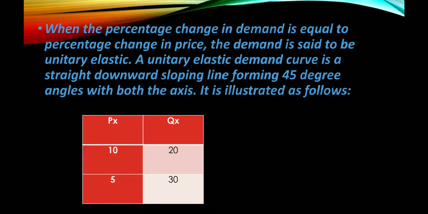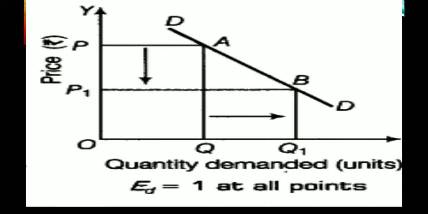Unit elastic demand. When the percentage change in demand is equal to percentage change in price, the demand is said to be unitary elastic. A unitary elastic demand curve is a straight downward sloping line forming 45-degree angles with both the axes. It is illustrated as follows. Here, price changes from 10 to 5. Quantity changes from 20 to 30. This is the unitary elastic demand curve.